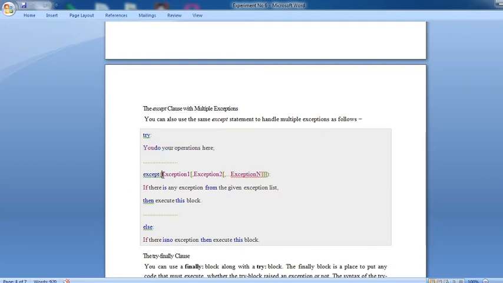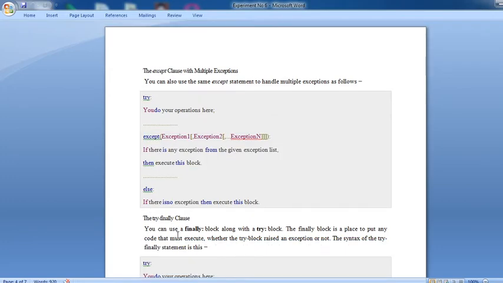See multiple exceptions, exception 1, exception 2 and up to exception n, that is, multiple exceptions you can define here. If there is any exception from the given exception list, then automatically this except block is executed. Otherwise else, if there is no exception, then execute this block.